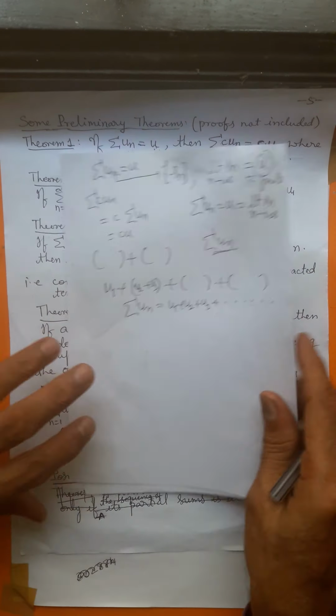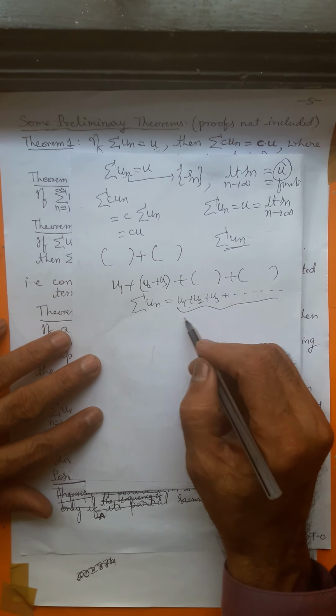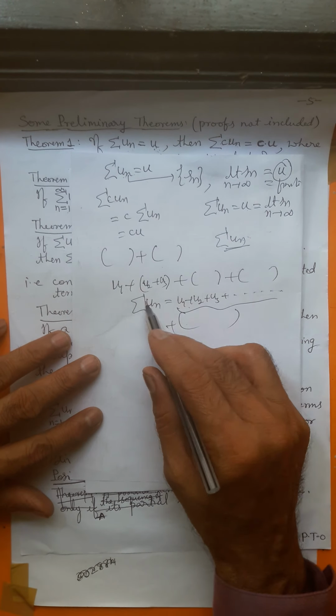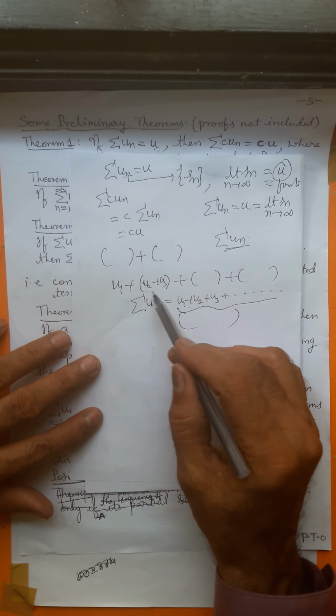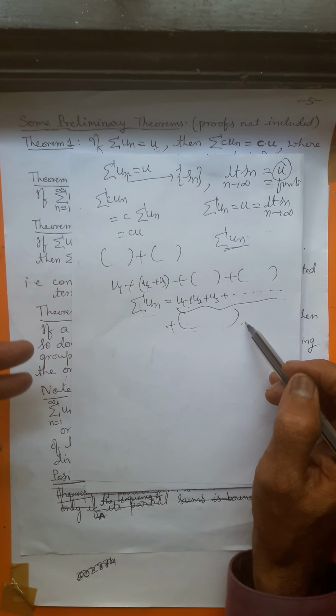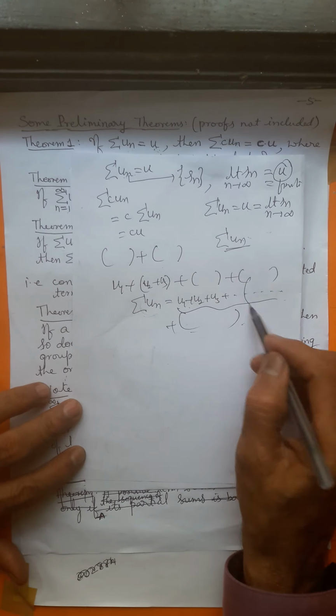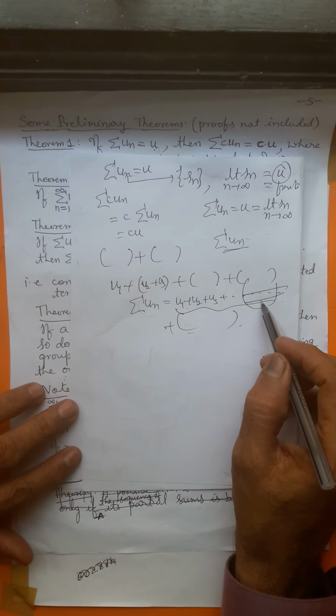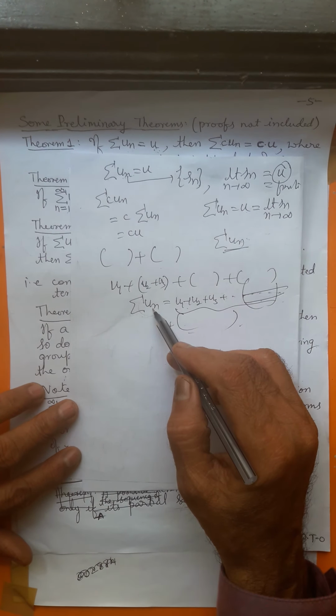Add 10 terms to an infinite series, or another 10 terms. If the original series is convergent, after adding 10 terms it is also convergent. You remove 10 terms, few terms you remove, then also the behavior does not change.